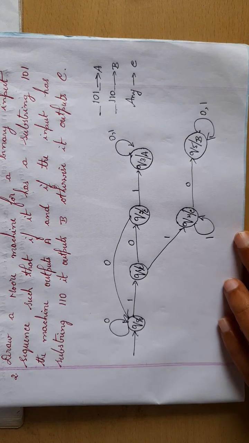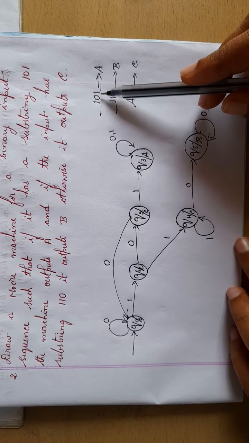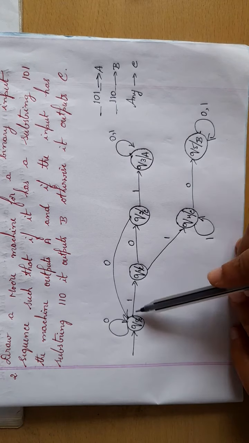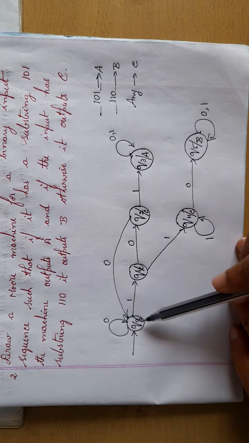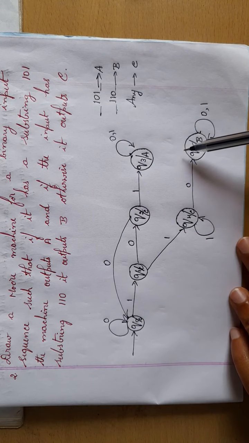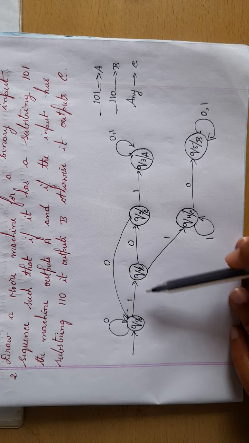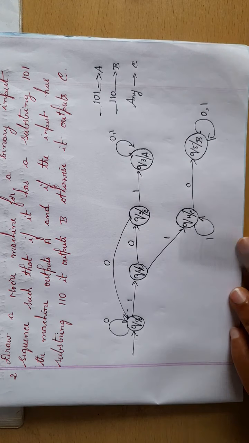So this is the Moore machine. Just remember, consider the substring. For this substring it is A, for this substring it is B, and everywhere else it will be C. From each and every state you should have outgoing inputs. So based on the condition, complete the diagram.